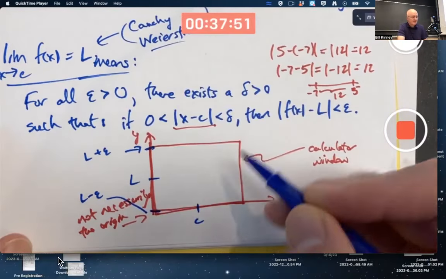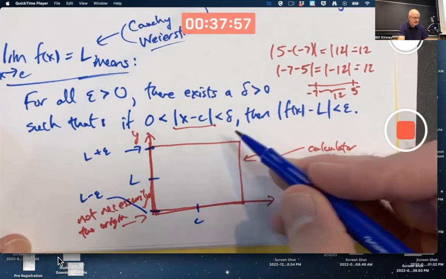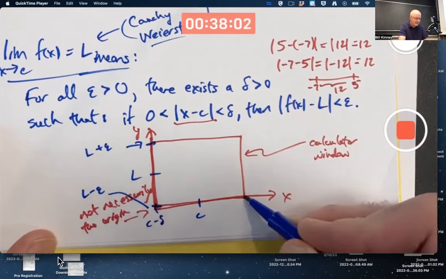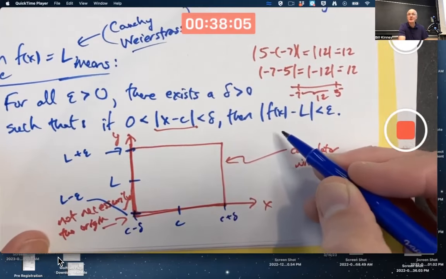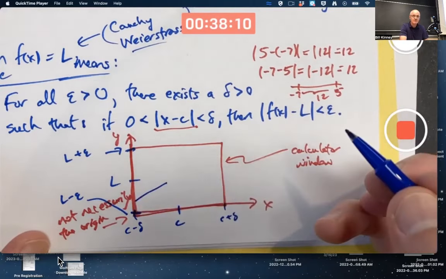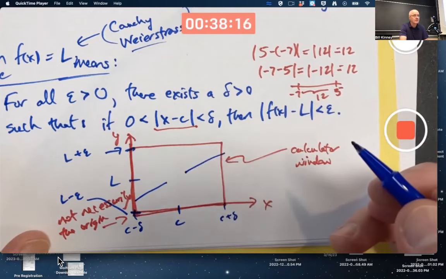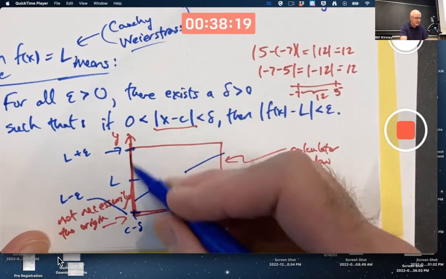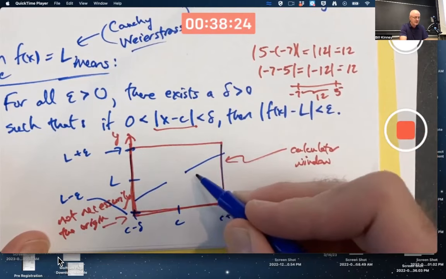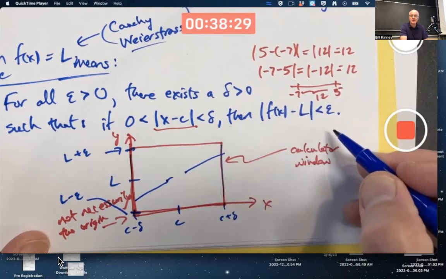So what we're saying here is if the absolute value of x minus c is less than delta, if x is within delta units of c, not necessarily equal to c, between c minus delta and c plus delta, then the distance between the function outputs and L is less than epsilon, which means the graph in this picture exits the screen through the left and right-hand sides, not through the top or the bottom. If it exits the calculator screen on the left and right-hand sides and stays in the screen for all x in here, that's enough to say that the distance between f of x and L is always less than epsilon.